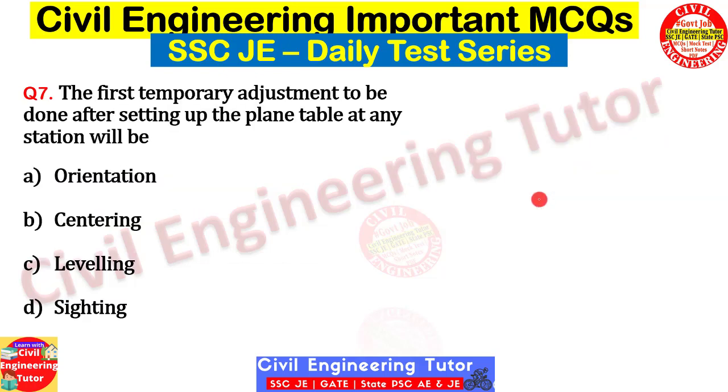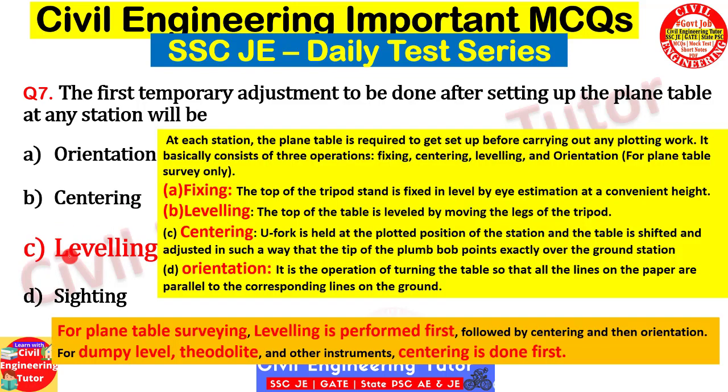The first temporary adjustment to be done after setting up the plane table at any station will be, so here 4 options are given: orientation, centering, leveling and sighting. Which is the first temporary adjustment to be done for plane table surveying? I think you all are familiar with what is centering, what is leveling. You have studied in surveying, so let me explain these things in short. The correct answer will be leveling.